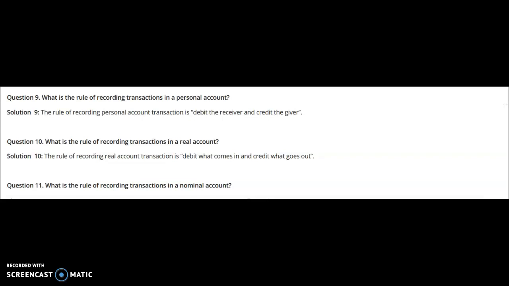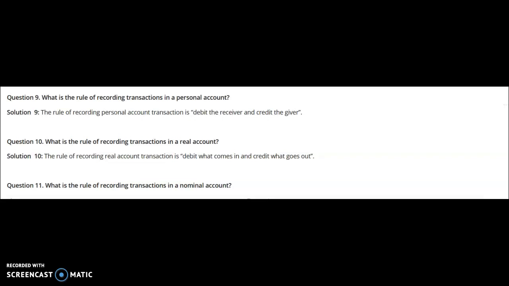Dear students, in our yesterday's class, I had shared with you a very important aspect relating to the double entry system. And there we had discussed what the double entry system is and what the different types of accounts are. Let's once again recall all the items which we had discussed yesterday.